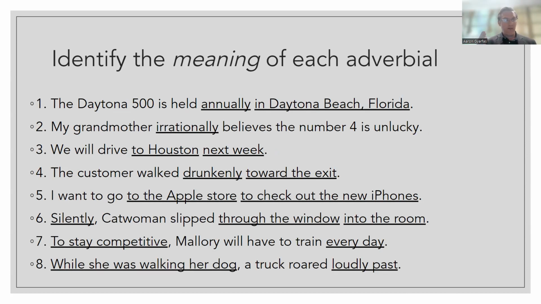Frequency, how often this thing happens. Location, where the verb took place. Purpose, why this thing is happening or happened. Manner answers the question how, and cause answers the question why. What caused this to happen?